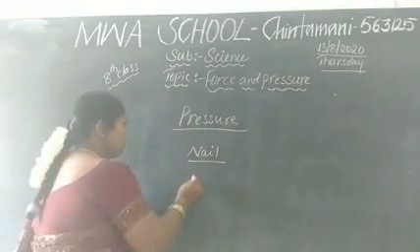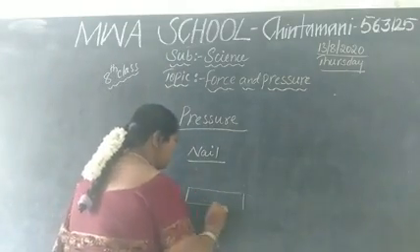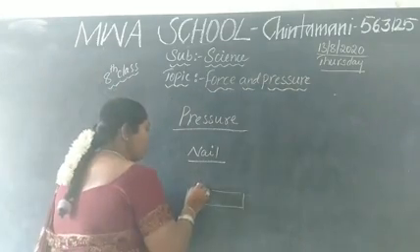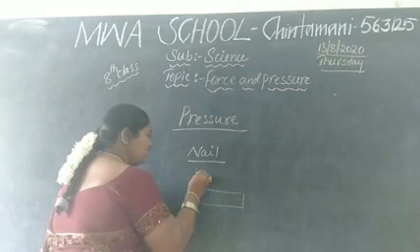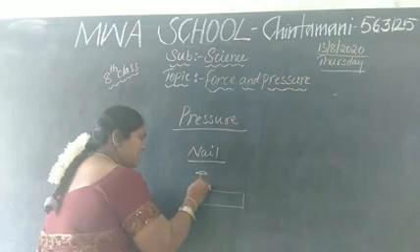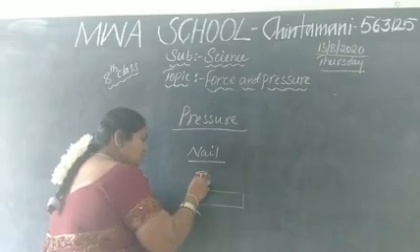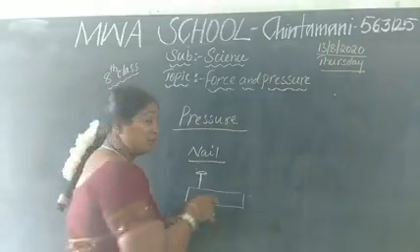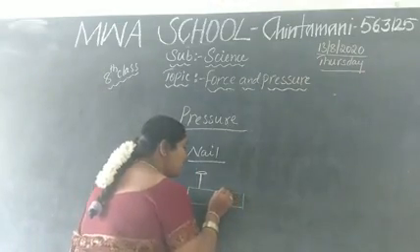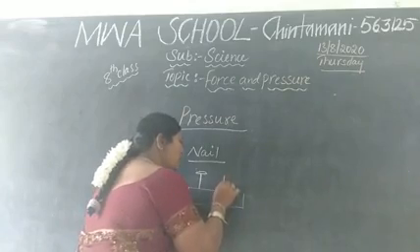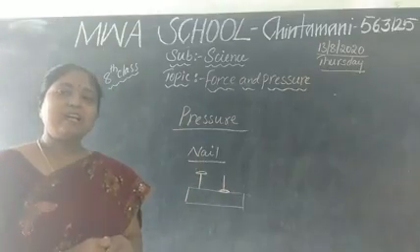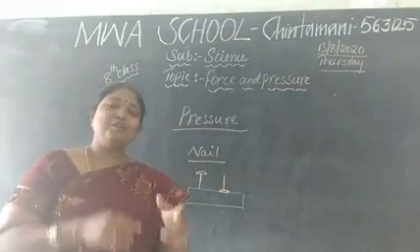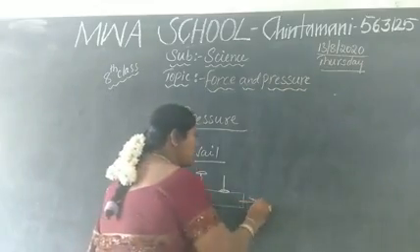So, here is my wooden plank. I am going to take two nails. We have seen the nail: the top will be like this and the edge will be very sharp. This one I want to drive into the wooden plank. The other nail I am going to keep head down, with the sharp edge like this. Now, with which nail is it very easy to drive into this wooden plank?